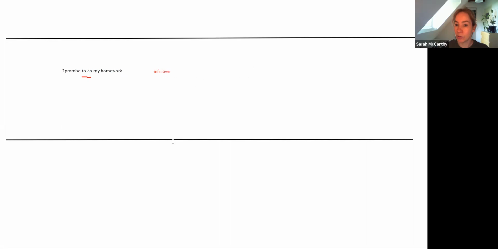There's another form the second verb can take in a sentence. I suggest doing your homework. So again, this has got two verbs in the sentence. And the second verb, we call that the gerund. Put that in red. We call that the gerund or the ing form.